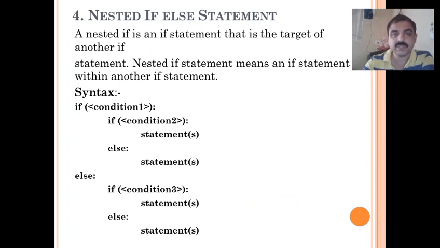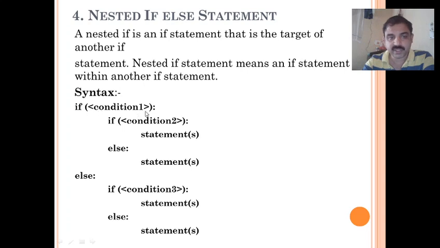Nested if else statement. Here, an if statement within another if statement is called a nested if statement. You can have one more if statement within an if else statement, which we call a nested if statement. You can see this syntax.